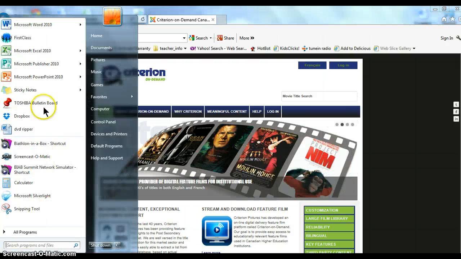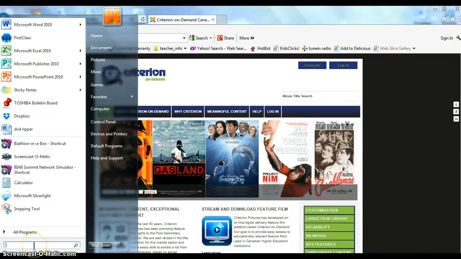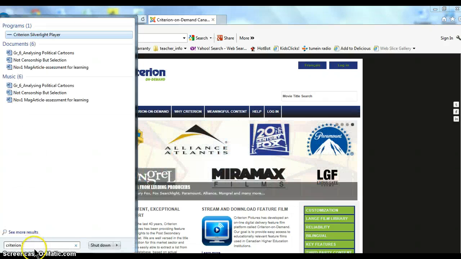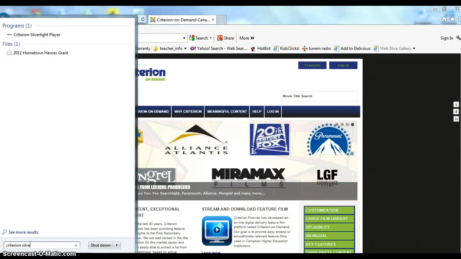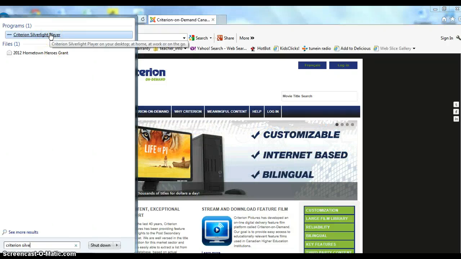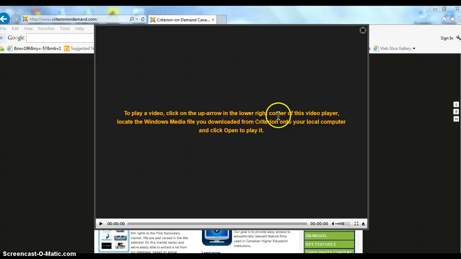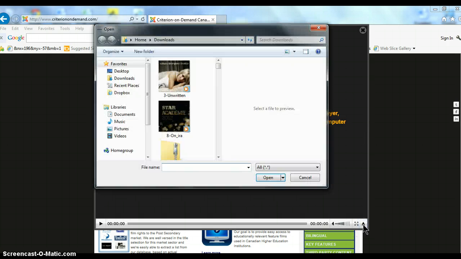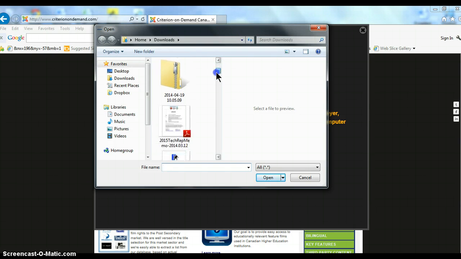So I want to be looking for the Criterion Silverlight player. Don't just look up Silverlight, because you'll get Microsoft Silverlight and it won't be the movie player. So we're logged in again on the website if you're at home. If you're at work, it'll recognize your IP address, but you do need to go back to the Criterion website to have it open. Once you open up the player, down here on the bottom right corner, there's a little arrow, and you can use that to find a local file.